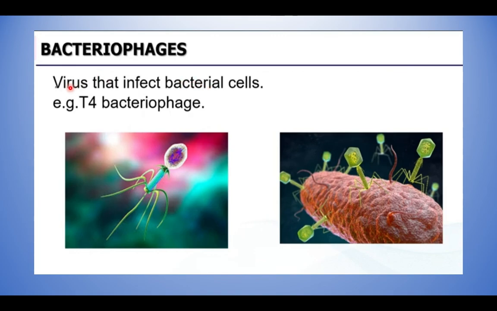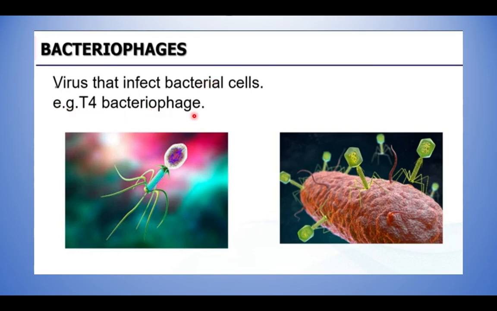But these viruses are very minute in size, much smaller, which can even live over the bacteria and affect the bacteria, right? If you consider bacteria, good bacteria and bad bacteria are there, right? These viruses can even affect the bacterial cells. If the virus affects the bacteria, it's called bacteriophage.